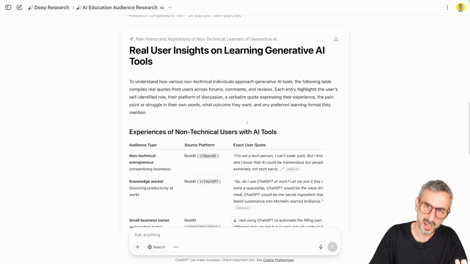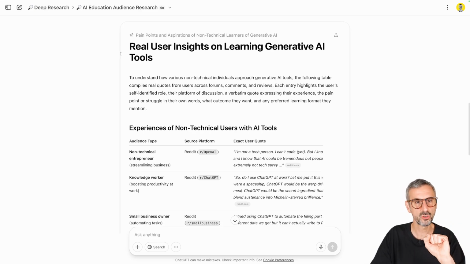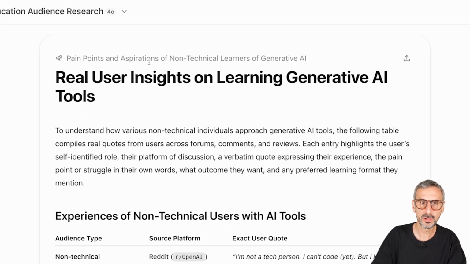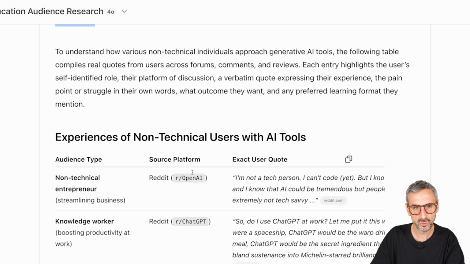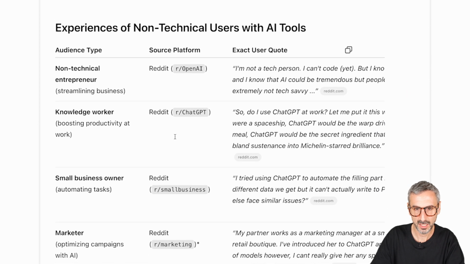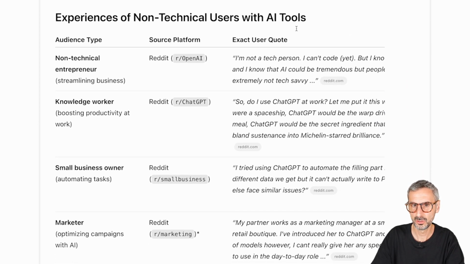So I skipped ahead in the video because I wanted to show you pain points and aspirations of non-technical learners of generative AI, okay? Real user insights on learning generative AI tools. So I want to show you the results. So this table right here, experiences of non-technical users with AI tools. So we see audience type, non-technical entrepreneurs, okay?